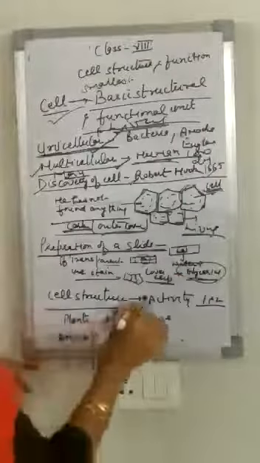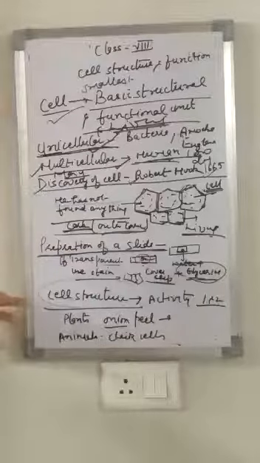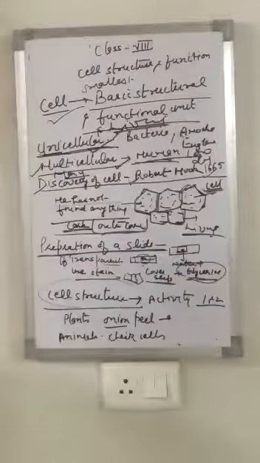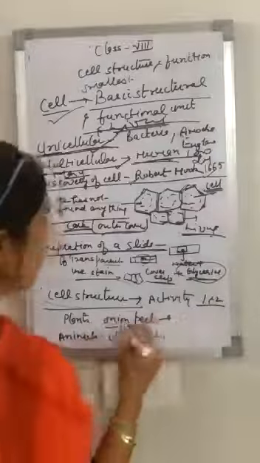Now cell structure. What is cell structure? We will study the cell structure in plants and animals by making slides. For making the slide of a plant, we can take an onion peel. You have seen, when you peel an onion, the thin, transparent layer is called the onion peel.